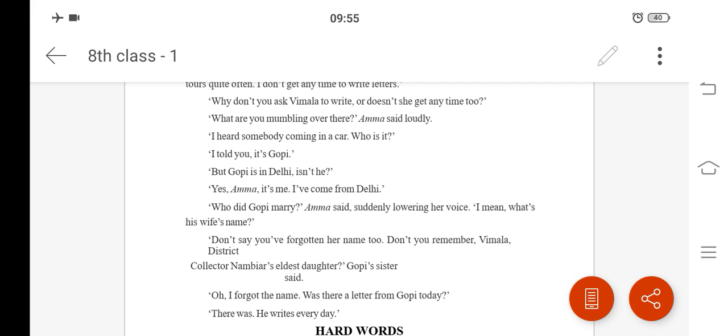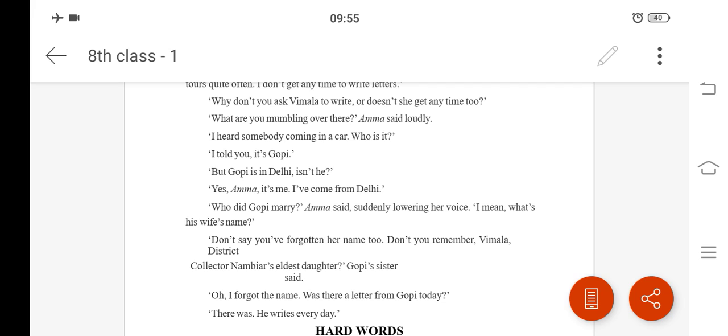Who did Gopi marry? Amma said suddenly, lowering her voice. I mean, what's his wife's name? Amma was asking to whom Gopi was married. It means she was saying that she forgot the name of his wife. Then don't you say you have forgotten her name too? Don't you remember Vimala, district collector Nambiar's eldest daughter, Gopi's sister said.